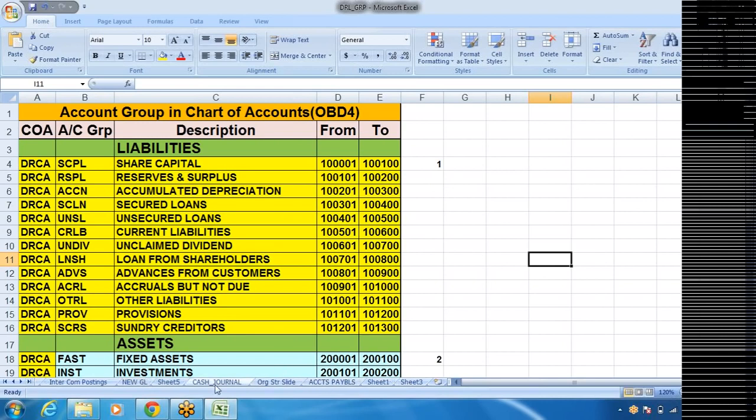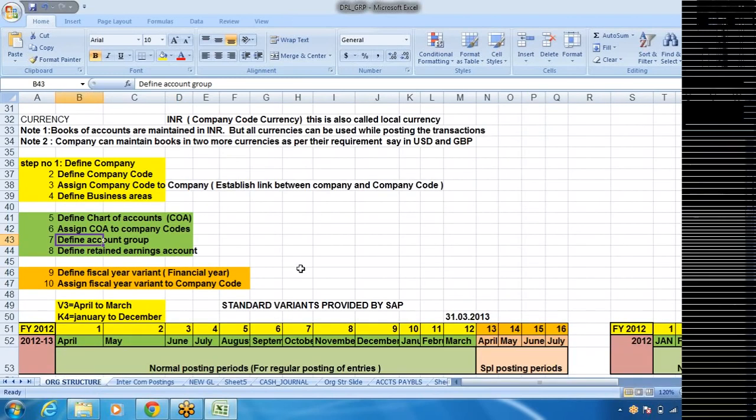Then define retained earnings account. Here we need to define where you are going to post your retained earnings, that is the profit earned by the company after incurring all expenses and after transferring profit to dividend and other items. Whatever amount is retained in the P&L account will be transferred to the retained earnings account.